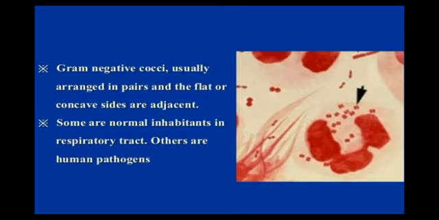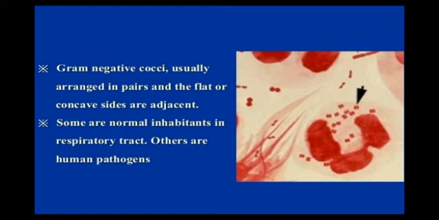Gram-negative cocci usually arranged in pair and the flat or concave sides are adjacent. That means it is a gram-negative cocci. It is arranged in pair and it is flat. It is not spherical or oval in shape. It is flat or concave sides are adjacent. Some are normal inhabitants in respiratory tract. Others are human pathogens. That means some are present in normal flora in respiratory tract and some are human pathogens that are capable of causing disease.